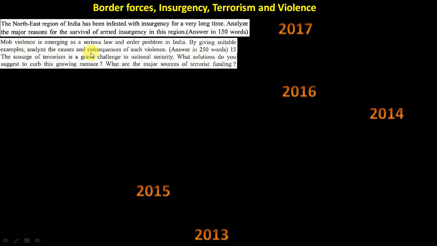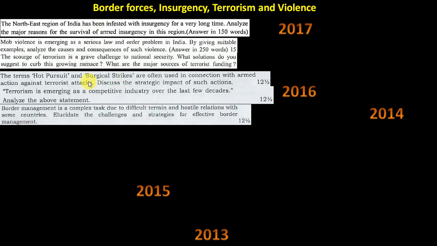So again violence, then here terrorism, a grave challenge to national security, and terror funding. So directly about the terrorism concept. Terrorism, mob violence and northeast: 2017, 3 questions. 2016, hot pursuit and surgical strike. You know, surgical strike was in the news. So the question was predicted, but this much detailing they would do, we did not expect. So it came: discuss the strategic impact of such action.